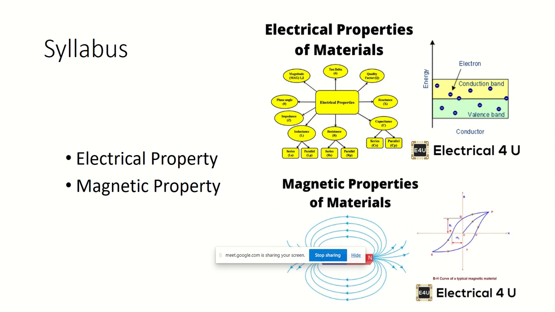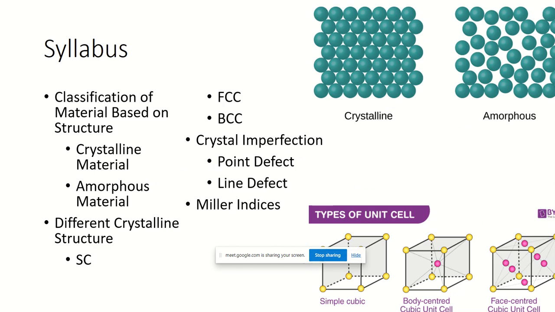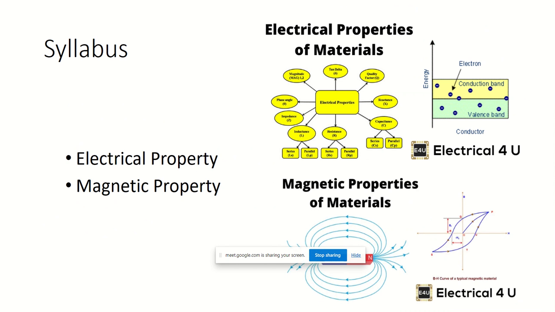Now we have completed the crystal structures. Now we will talk about the properties. Properties in the sense we'll have electrical property and magnetic property. Electrical property in the sense whenever we have free electrons, the free electrons will react with the other material and conduct electricity. And we'll have magnetic property, in the sense we have diamagnetic, paramagnetic and so on.